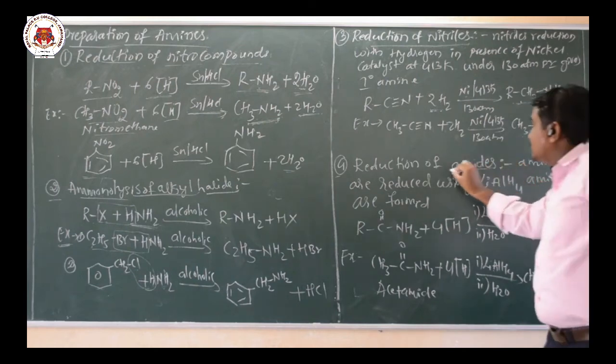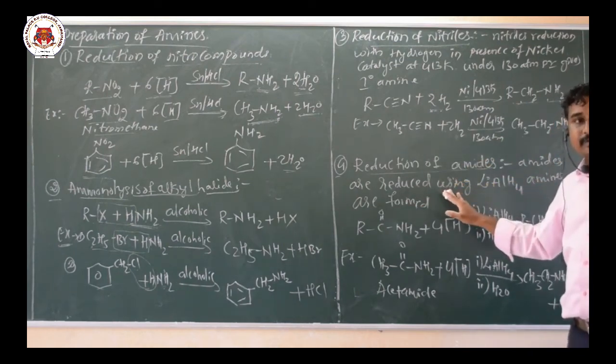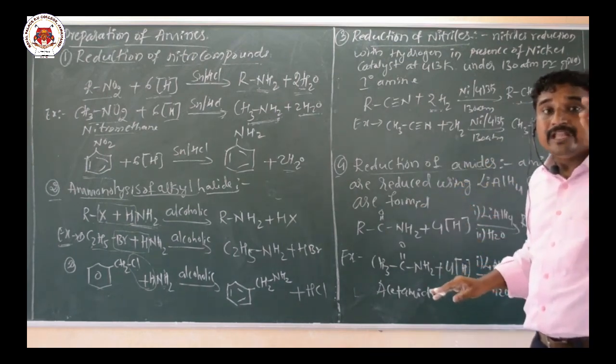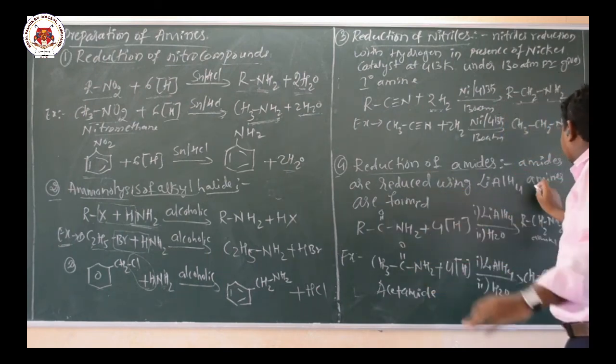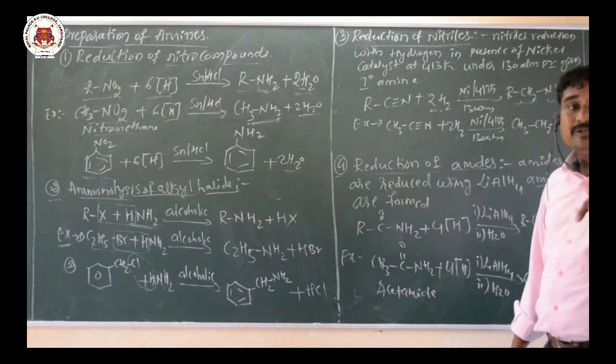Next, the fourth method of preparation of primary amines is reduction of amide. The amide functional group is C double bond O NH2. On reduction, the amide is reduced to amine. Hence the fourth method is reduction of amide. Amides are reduced using lithium aluminum hydride, and there is a formation of amines.